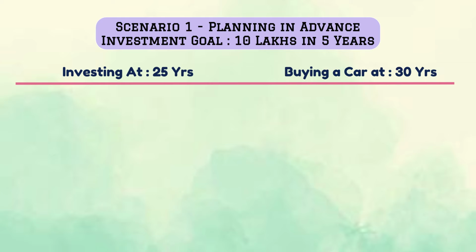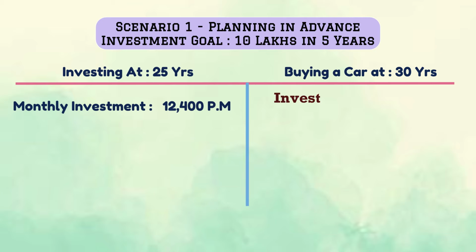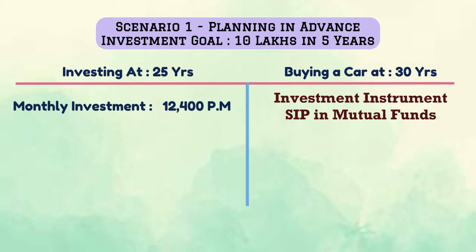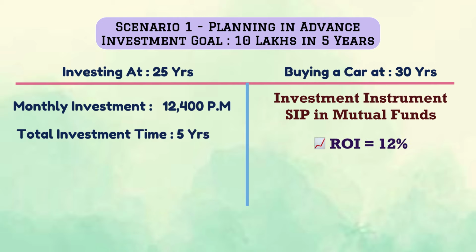So you start investing 12,400 rupees per month, and you do this investment through a SIP, let's say in some mutual fund, with an approximate return of 12%. In 5 years, this investment of 12,400 rupees translates into 10 lakh rupees, which is the exact amount which you were looking at in terms of loan to finance your car.